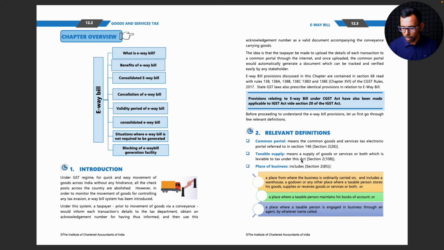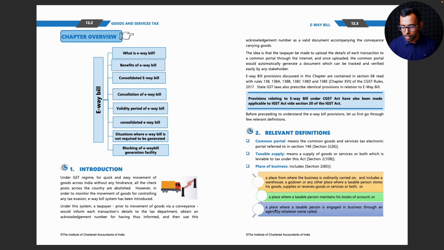Chargeable supplies. Place of business includes a place from where business is ordinarily carried on and includes a warehouse, a godown, or any other place where a taxable person stores his goods, supplies, or receives goods or services, or both. So it's an inclusive definition, not a 'means' definition. It is an 'includes' definition, so the list is pretty inclusive. They are including warehouse, godown, and all those places. A place where the taxable person maintains his books of account is also considered a place of business.